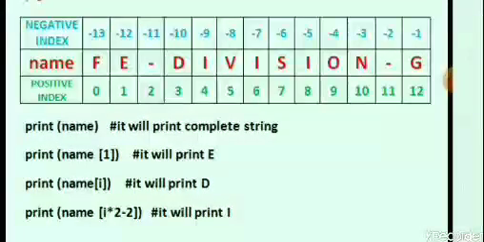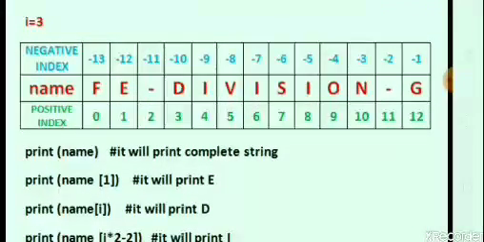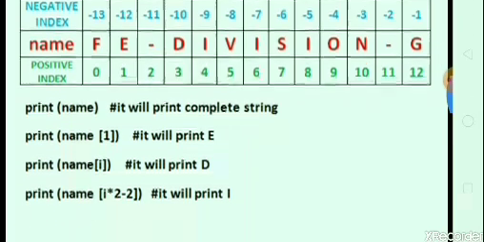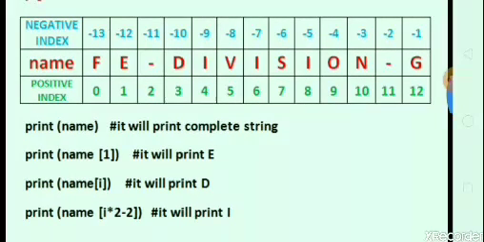Here, when we call the print function, it will print the complete string. Suppose we print, in brackets, name, the output shows like this: the whole string is displayed on the screen. Next, print name with one index, it will print E. Whichever character is stored at position 1 will be displayed on the screen.